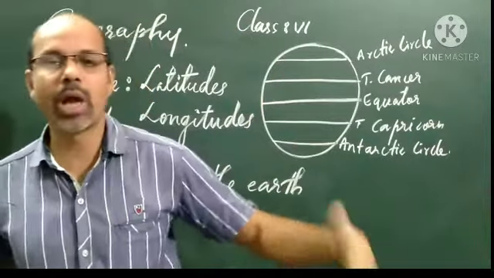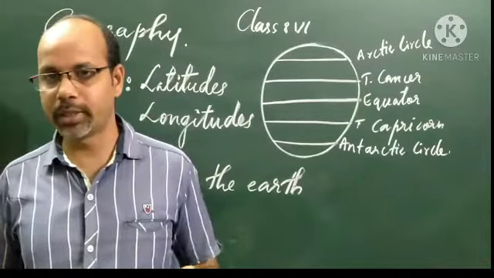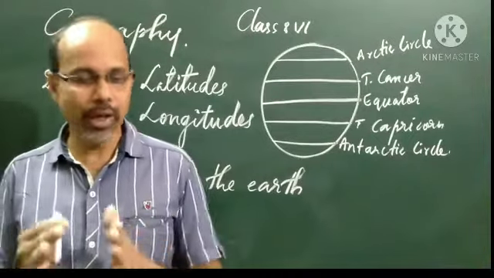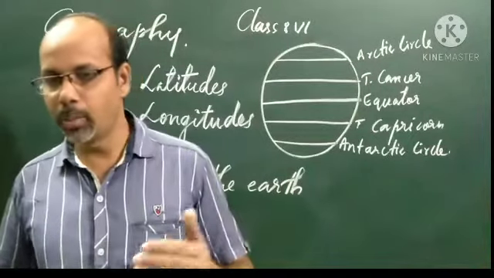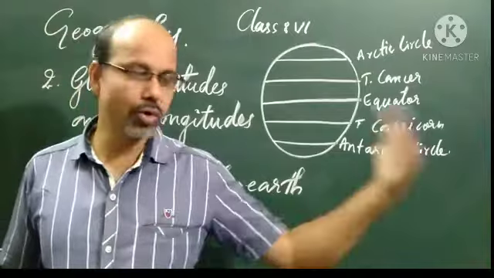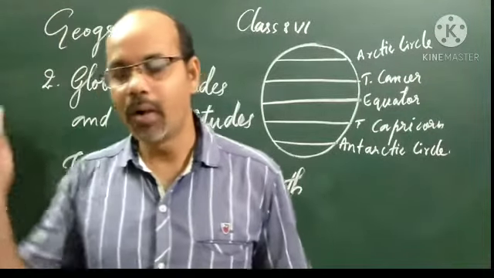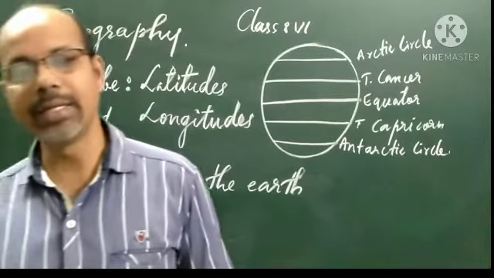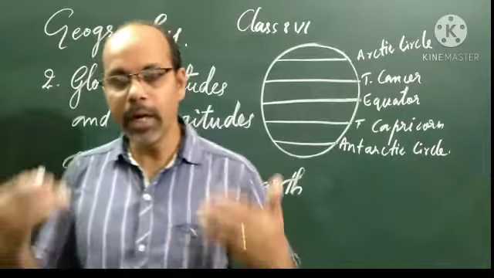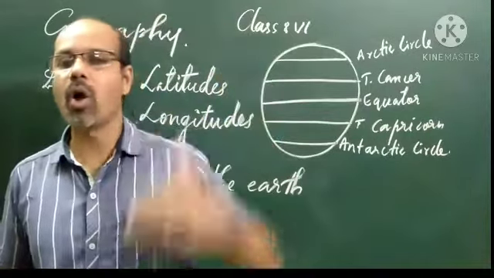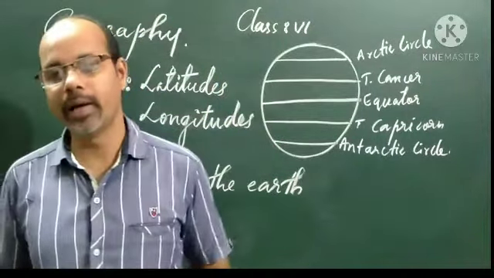There will be no shadow of any object. In the morning our shadow falls towards the west, and in the evening towards the east. But at noon there is no shadow; the sun shines vertically overhead.